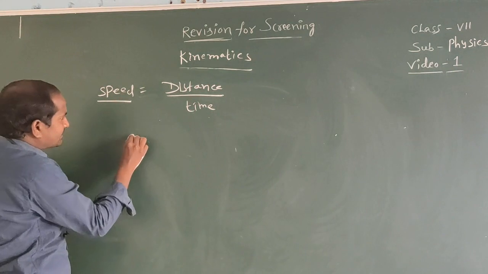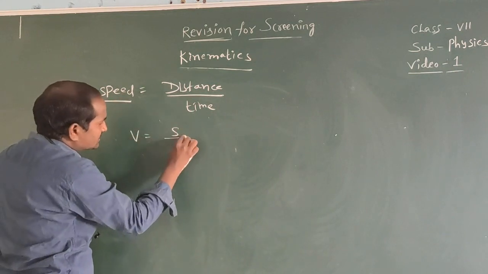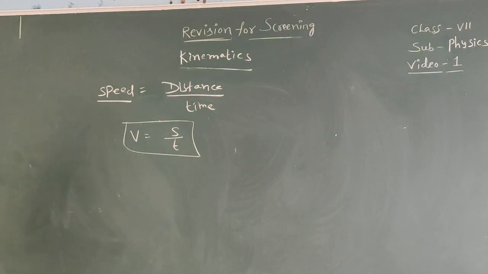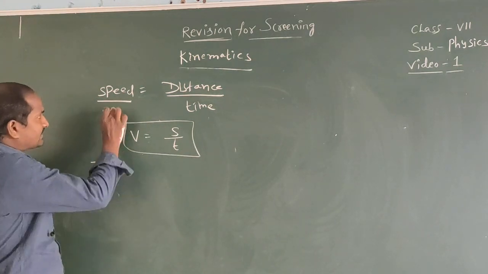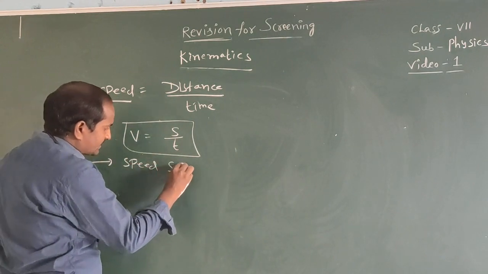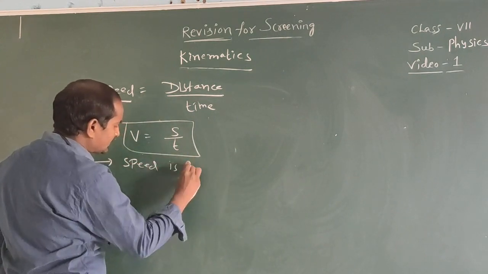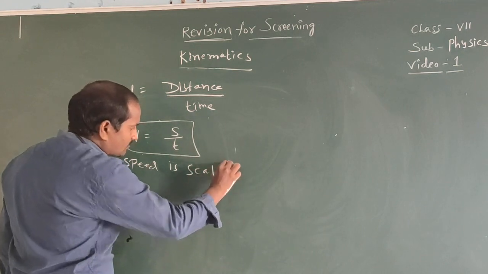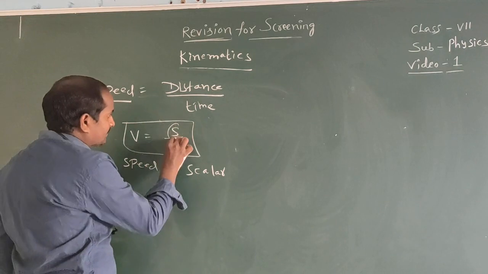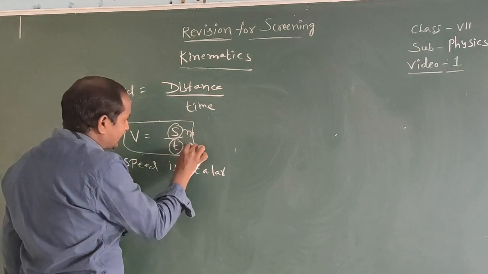Speed is indicated with the letter V. V equals distance S by T. It is the formula to find the speed. Speed is a scalar quantity. So distance is measured in meters, time is measured in seconds.